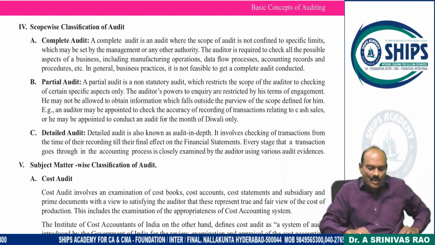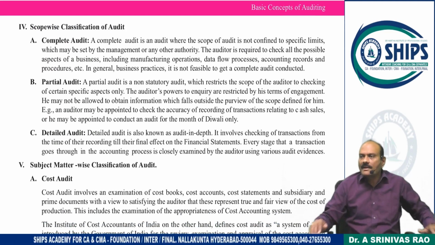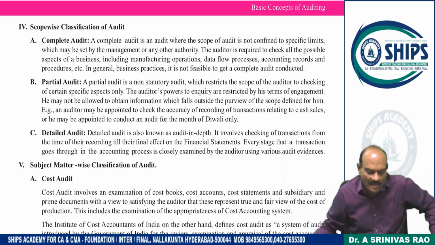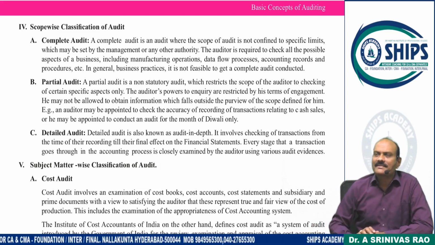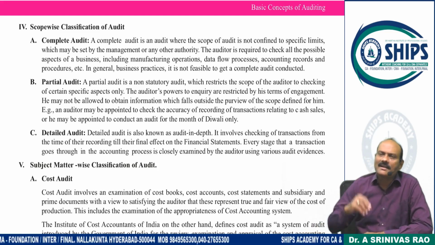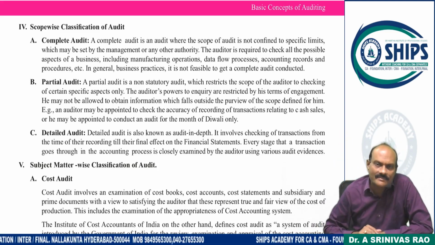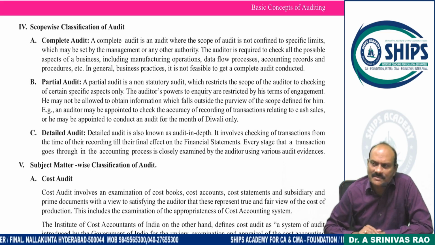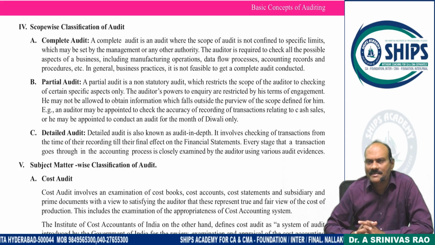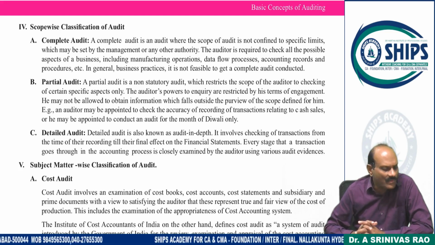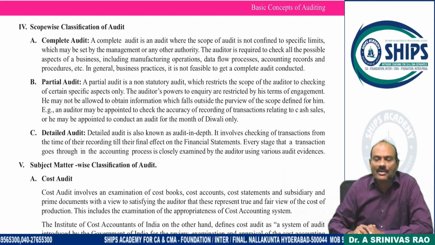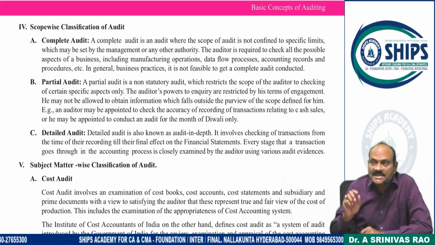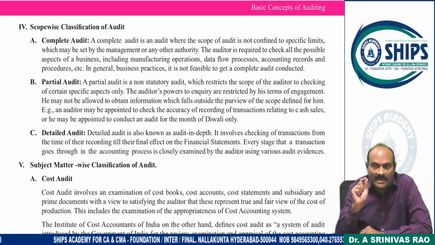Now guys, based on the scope-wise classification of the audit, see the first one there, complete audit. What is this complete audit? Friends, remember, 100% checking. Is this possible and feasible? Just impossible. A 100% audit is nowhere possible, even in a continuous audit. That's why, remember, reasonable assurance, one word that will come in a later part.